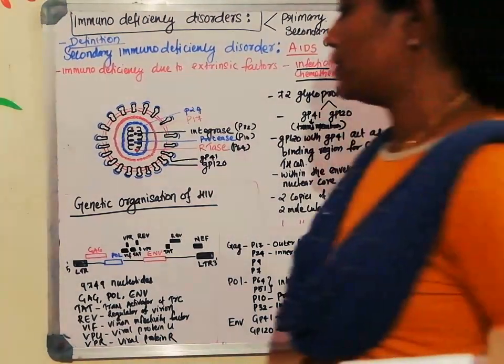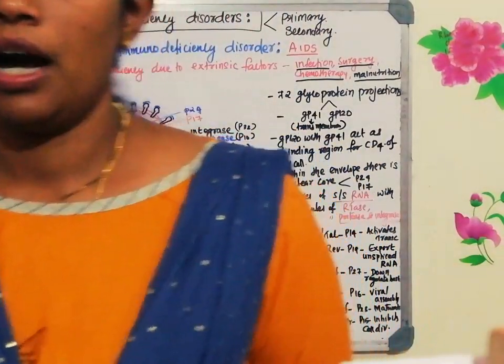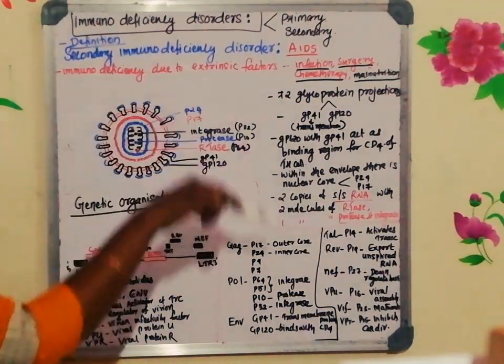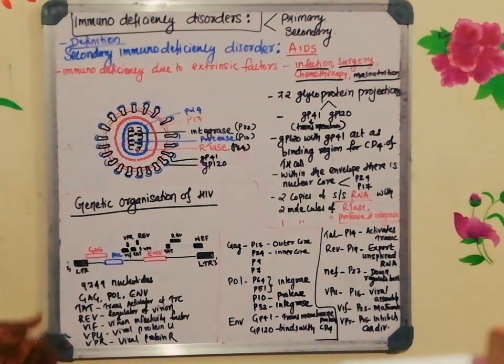Now we are moving on to the genetic organization of HIV. How exactly the genome of the human immunodeficiency virus is organized. This is the structure which I will click a photo of and send it to you so that you can make the diagram easily.